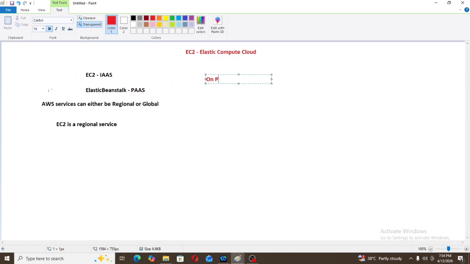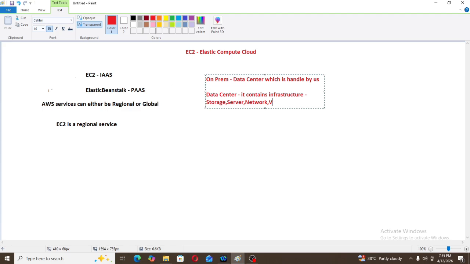Then what is a data center? A data center contains infrastructure. Then what is infrastructure? Infrastructure contains storage, servers, network, or virtual machines, etc.